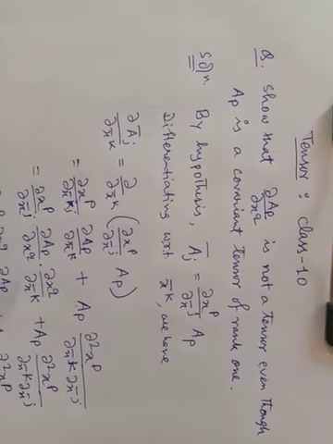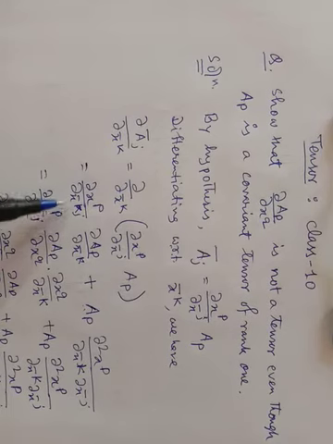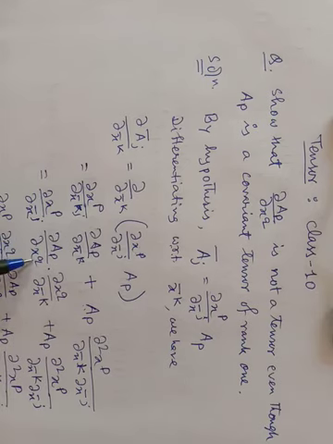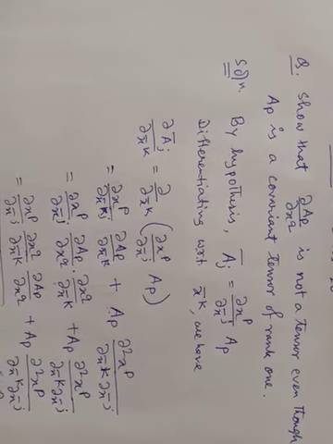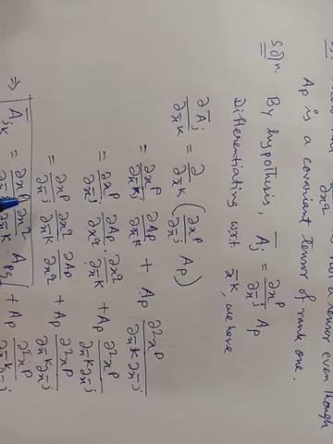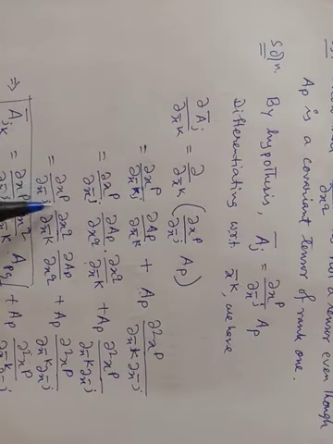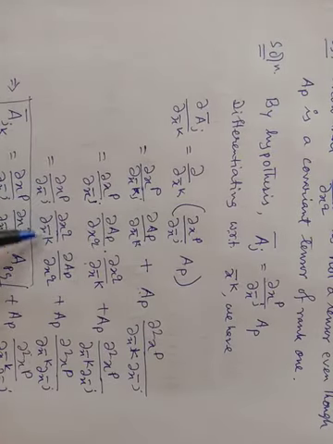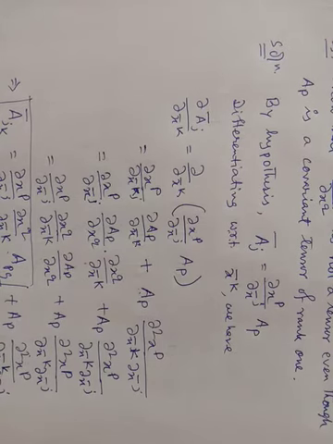Then rewrite the first term like this, ∂x^p/∂x̄^j, and rewrite ∂A_p/∂x̄^k as ∂A_p/∂x^q times ∂x^q/∂x̄^k, and the second term as it was. Next, you change the positions, ∂x^p/∂x̄^j ∂x^q/∂x̄^k ∂A_p/∂x^q, and the second term remains as it is.